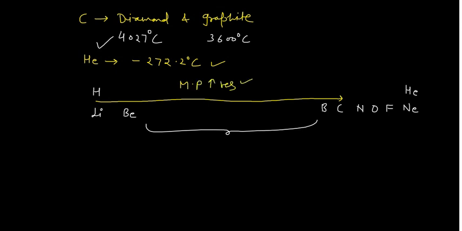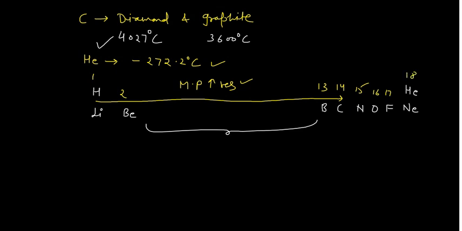This you have to remember. You can also write their groups: this is group 1, this is group 2, and this is group 13, group 14, 15, 16, 17, and 18.